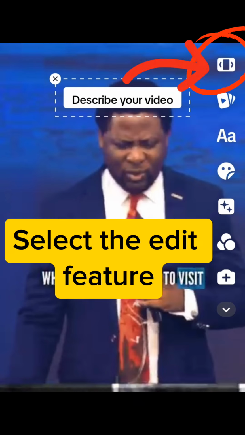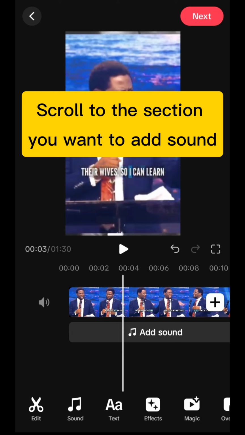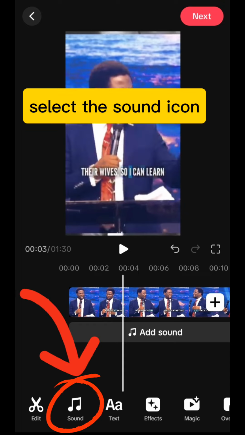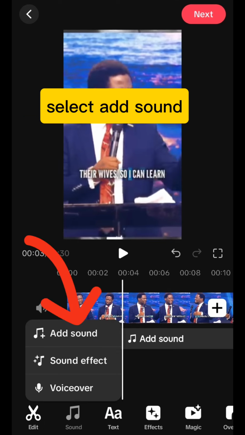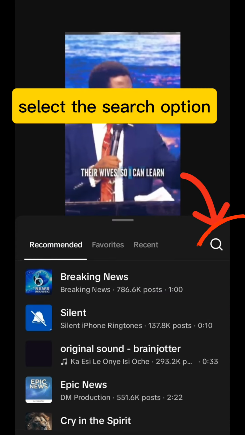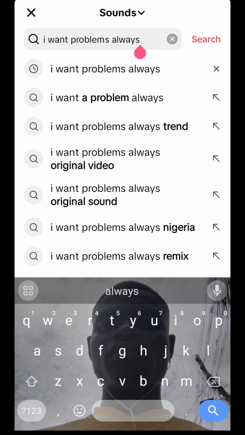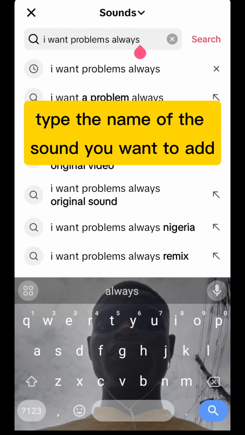select the edit feature. Scroll to the section you want to add sound. Select the sound icon. Select add sound. Select the search option. Type the name of the sound you want to add.